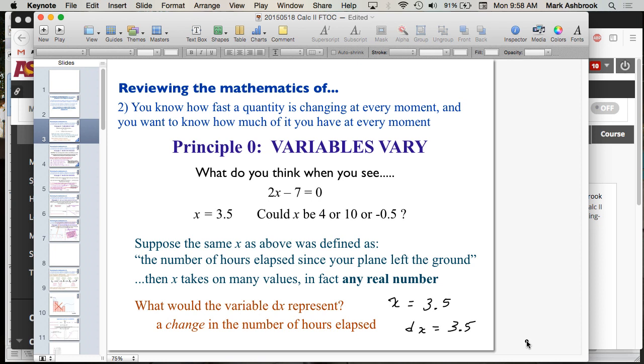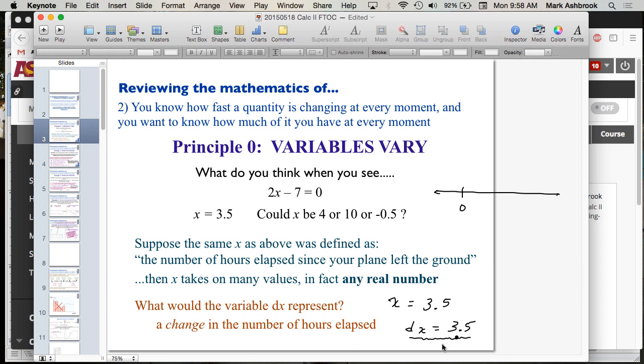So x equals 3.5. X means the amount of time elapsed since the plane took off. So that is a moment in time, 3.5 hours since the plane took off. But what about dx equals 3.5? Is that the speed? No, it's a change in x. So what does that mean, a change in x? Starting from when? Yeah, so it could start from any x value.